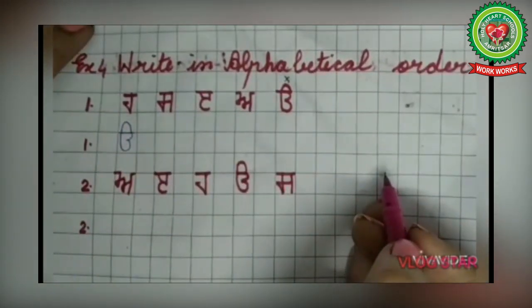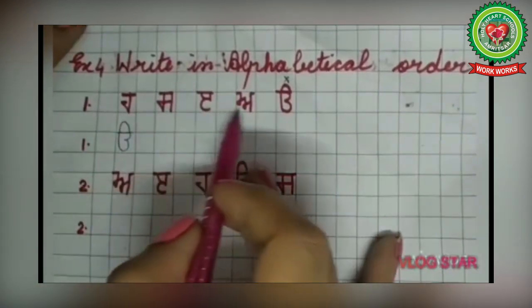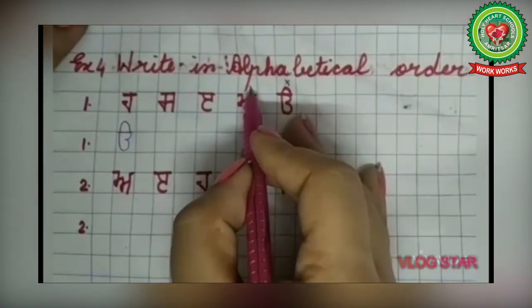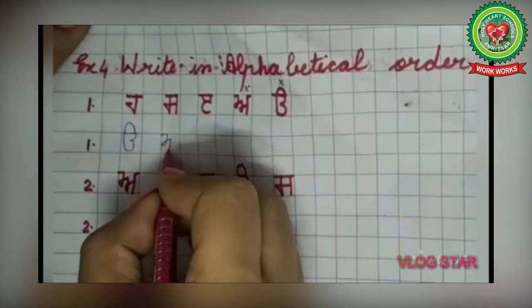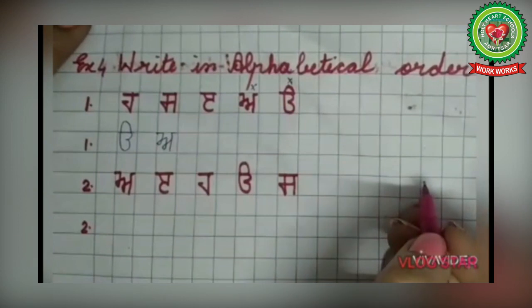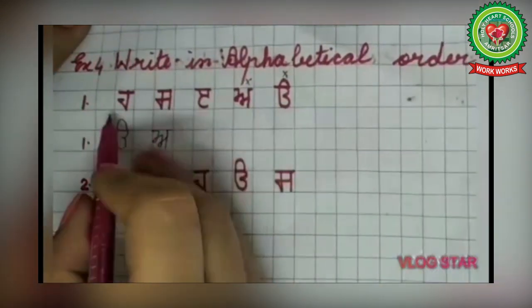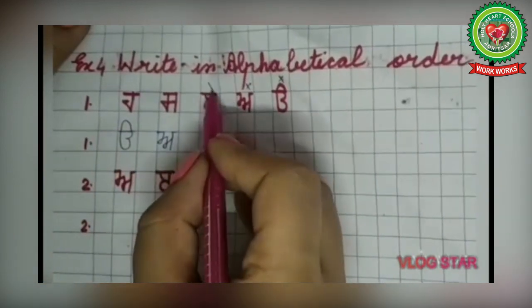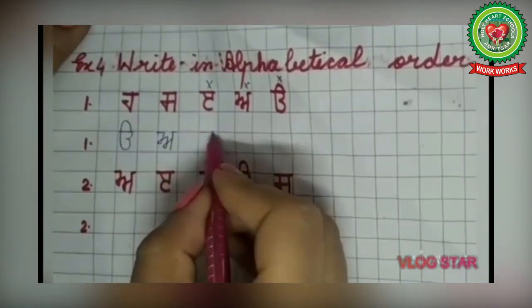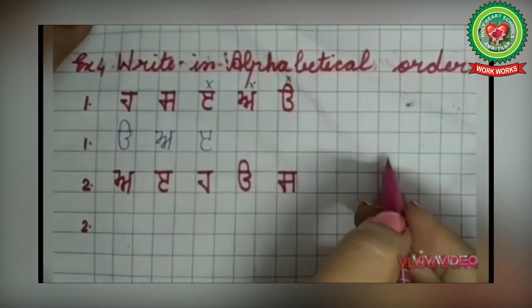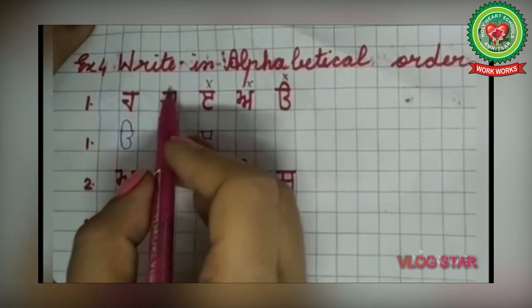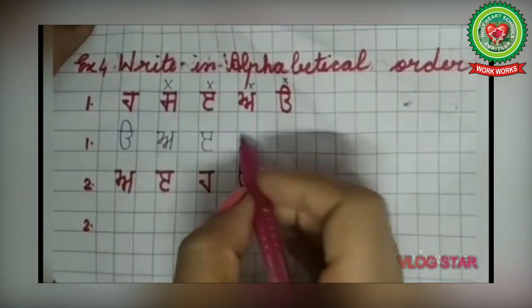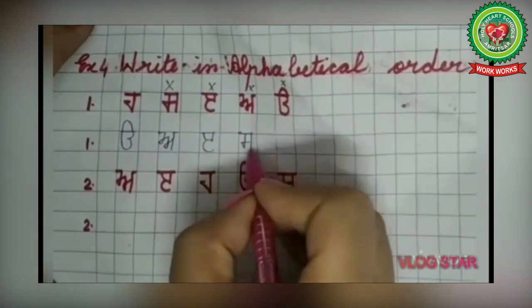Now what comes after Uda? Eda. So find where is Eda? It's here. So put a cross over there and write down Eda here. Now what comes after Eda? Edi. So find where is Edi? Here. Put a cross there and write down Edi here. Now what comes after Edi? Sassa. Here Sassa is there. So put a cross and write down Sassa here.